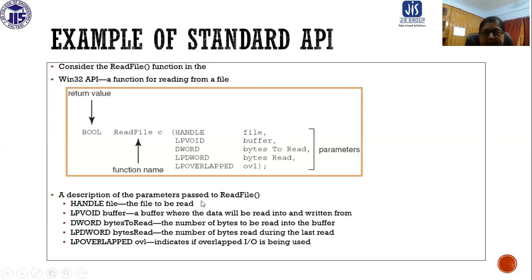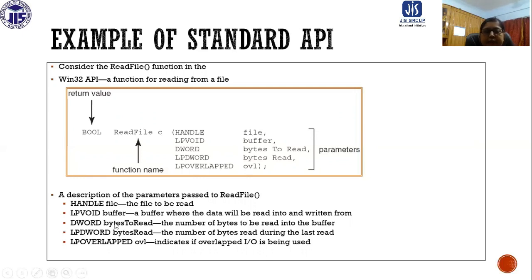So basically we want to read a particular file by this ReadFile function. A buffer is there, and in that buffer, this LPVOID buffer, we are going to store all the data that is read from that particular file.